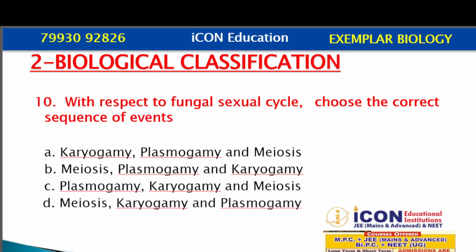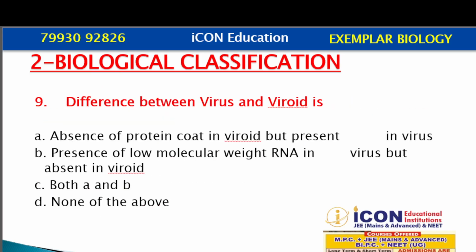Question number 9. Difference between virus and viroid is. Now let us look at the first option. Absence of protein coat in viroid but present in viruses. So we know that the viroid contains only the nucleic acid, that is RNA. They don't have a protein coat. So the first option itself is a correct option.